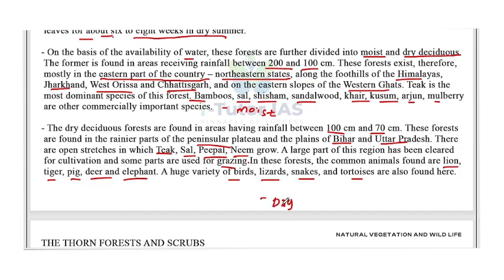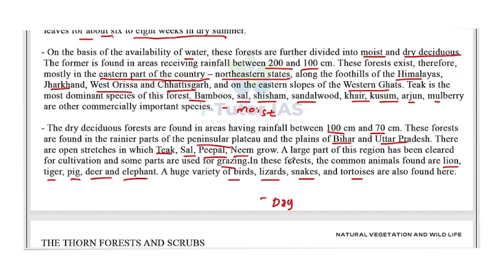Okay, so the deciduous forests are further classified into two: moist deciduous and dry deciduous. The moist deciduous is the area receiving rainfall between 200 and 100 centimeter. They are mainly seen in the eastern part of the country, the northeastern states, along with the foothills of Himalayas, Jharkhand, West Orissa, Chhattisgarh, and on the eastern slopes of Western Ghats. The main trees are teak, bamboos, sal, shisham, sandalwood, khair, kusum, arjun, mulberry, and other commercially important species.